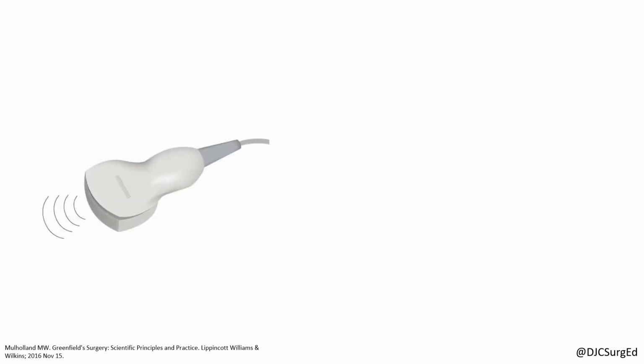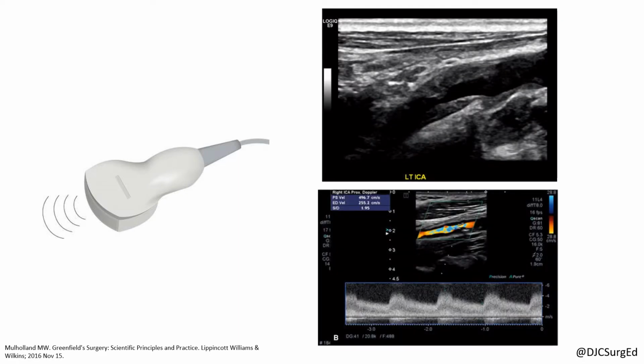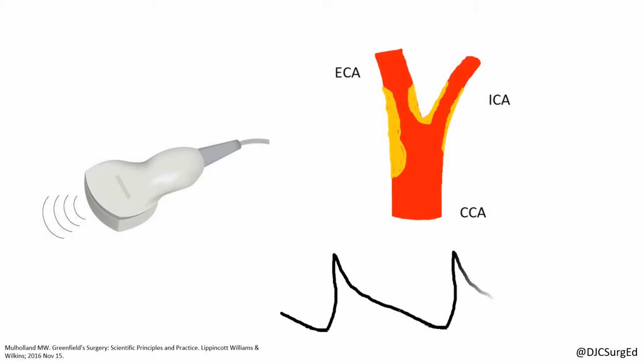Duplex ultrasound is the gold standard of imaging and evaluates both anatomy and flow velocity patterns to determine the degree of stenosis. Stenosis less than 50% has a corresponding peak systolic velocity less than 125 centimeters per second.